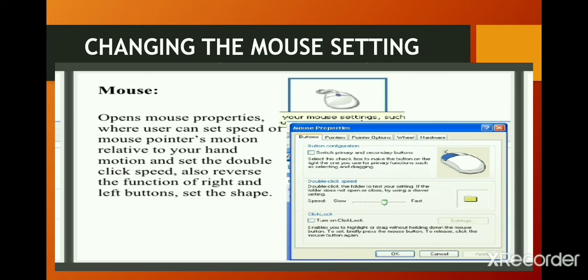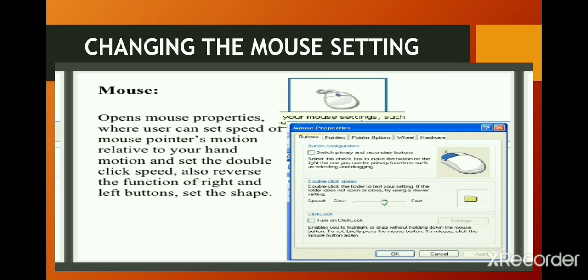To change the double-click speed of your mouse, drag the slider toward the left to make it slow, towards the right to make it fast. To test the speed, double-click the folder given on the right side. If the folder does not open or close, try using a slower setting.